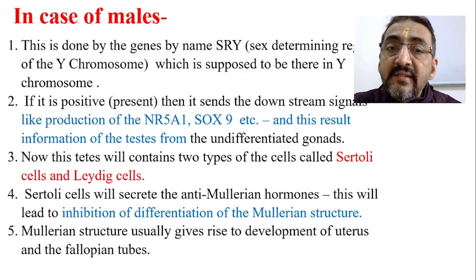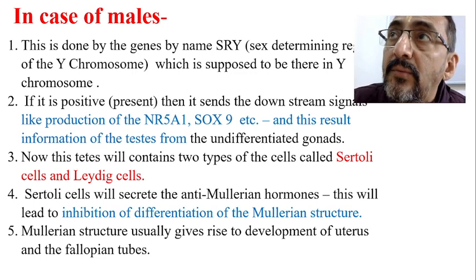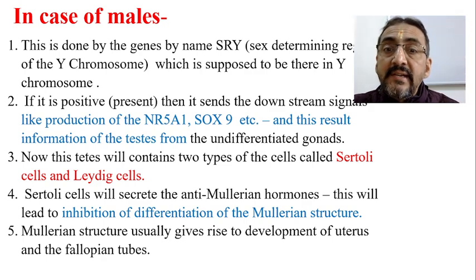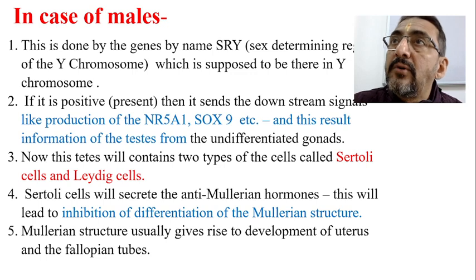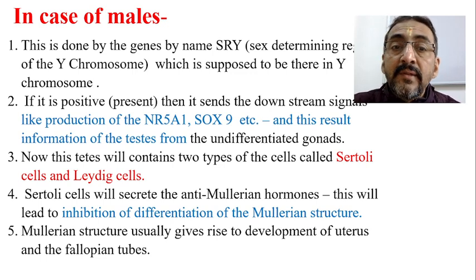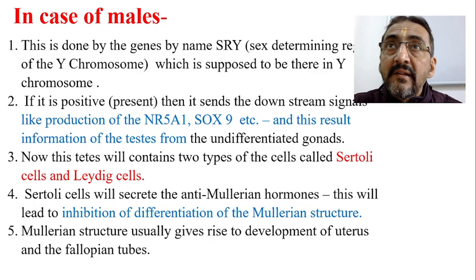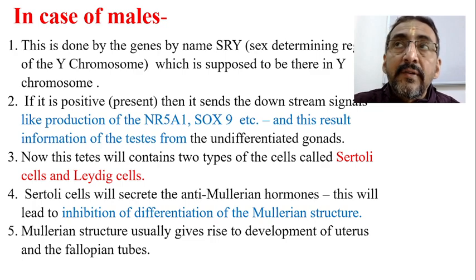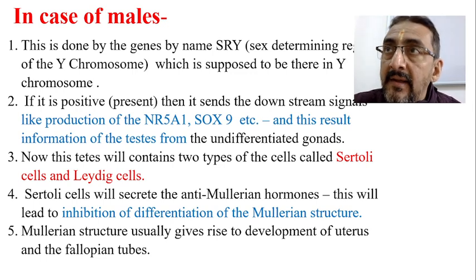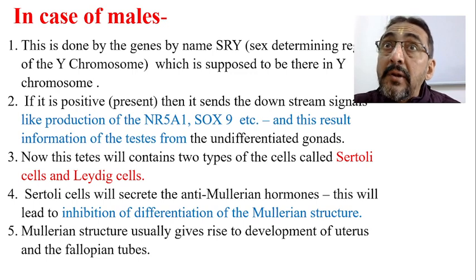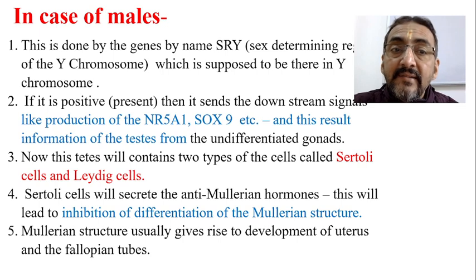Now what is the function of these substances? They will go on to form the proper testes from the undifferentiated gonads. Till 6 weeks we know that it is undifferentiated gonads, and after 6 weeks all these happenings take place. These two substances are formed, and because of that the undifferentiated gonads get converted into testes, because this is the Y gene, isn't it? Therefore it is converted into testes.